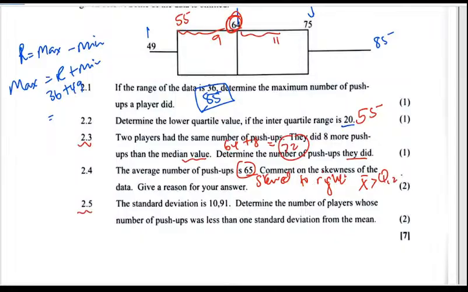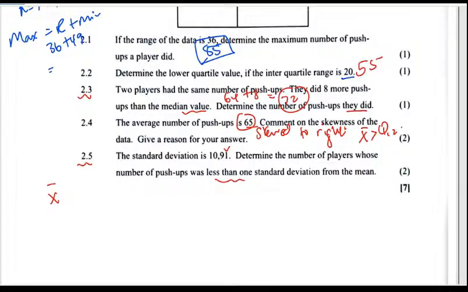All right, then 2.5, the standard deviation is this. Determine the number of players whose push-ups was less than 1 standard deviation. So to be less, we need to get the mean, okay? And then you subtract the standard deviation. So the mean is 65 minus 10.91. So 65 minus 10.91 gives us 54.09. Is that what the question is asking for? No, that's not what the question is asking for. The question is asking us how many players will have that.